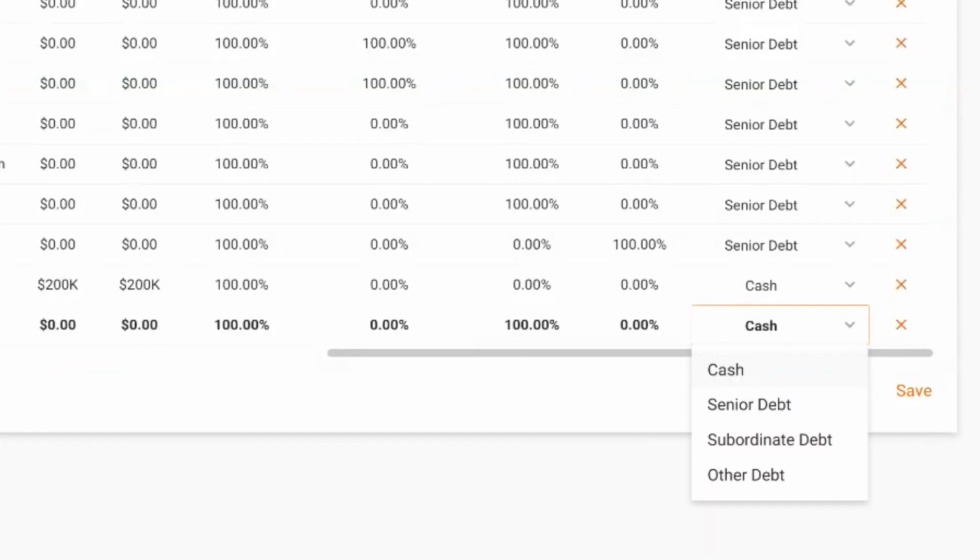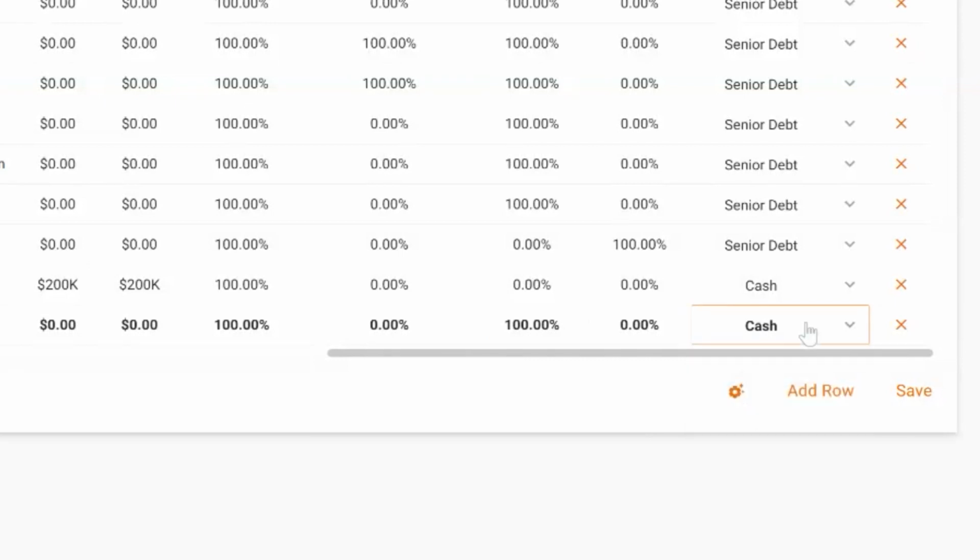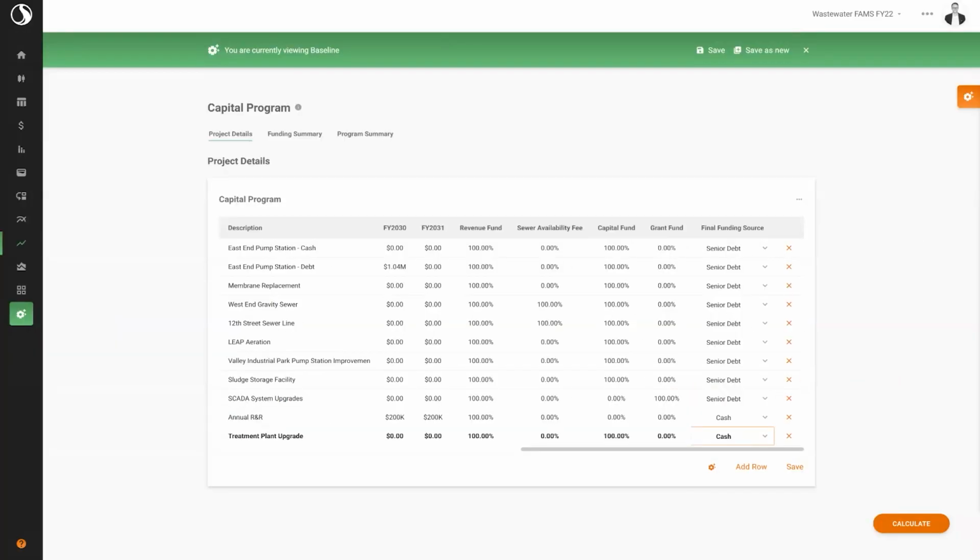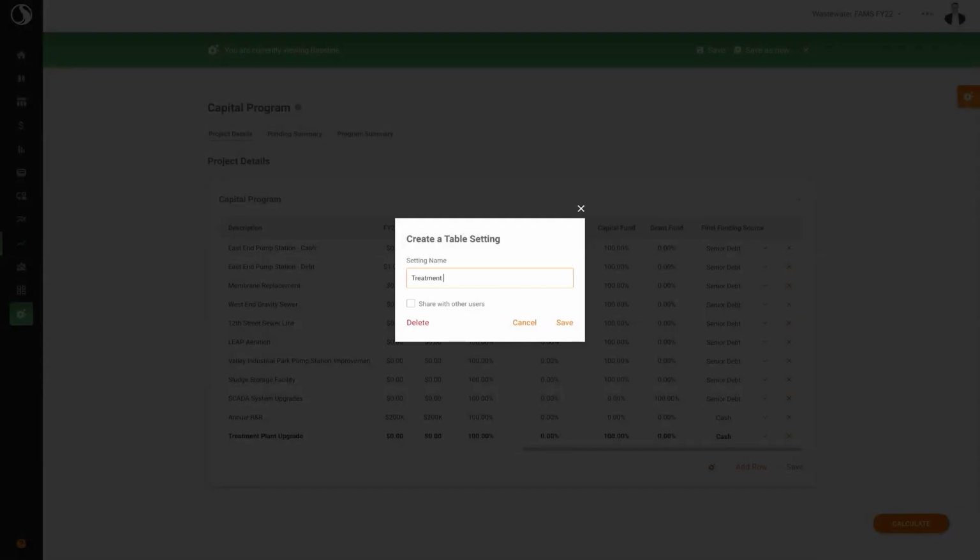For our initial scenario, we'll start by using solely cash sources, omitting our sewer availability fee funds, and set the final funding source to cash. Now we can save this version of our capital program so we can recall and create scenarios using this alternative.